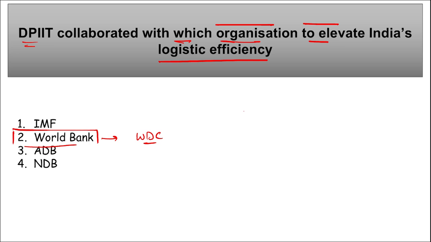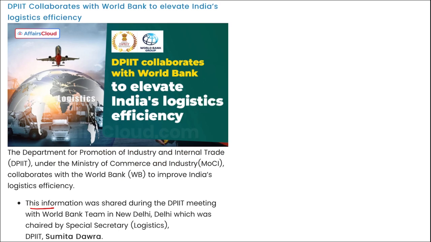They have collaborated with World Bank to improve India's logistic sector. This will increase their efficiency. They will increase their working standards. They will be bringing new technologies. With this collaboration, they will be working towards how they can increase the efficiency of the process. Here you can see this information was shared during the DPIIT meeting with World Bank team in New Delhi, which was chaired by Special Secretary of Logistics of DPIIT, that is Sumita Dwara.